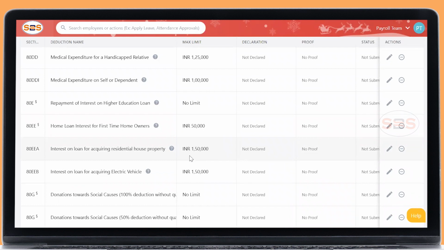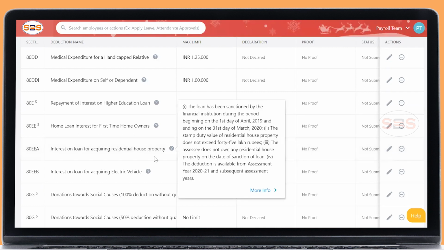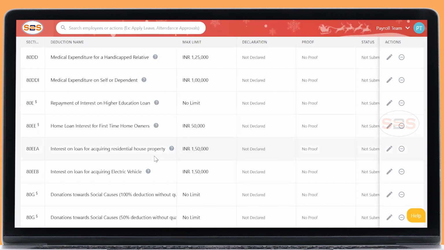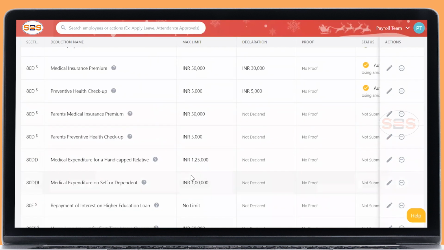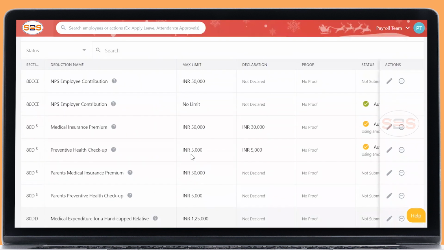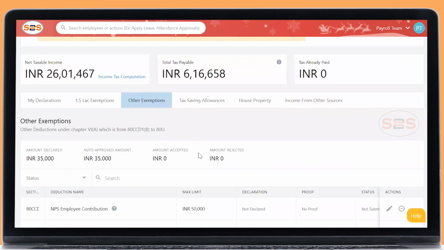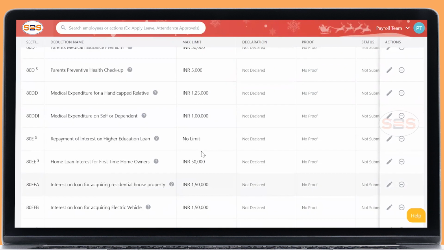But if you are satisfying all the conditions and your total interest value is only 1.5 lakh, then you will not be eligible to claim here. Your 1.5 lakh can be claimed in the house property section only. So do not straight away come and declare your house property interest value in this section.